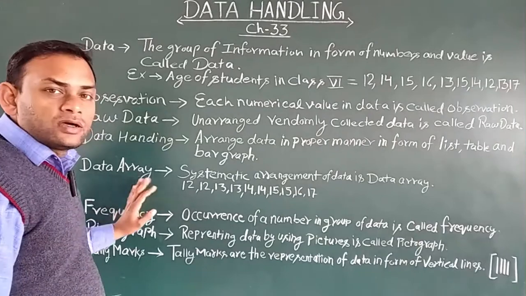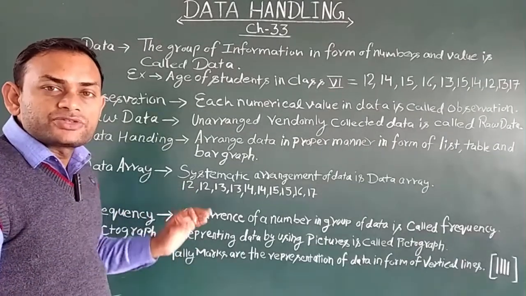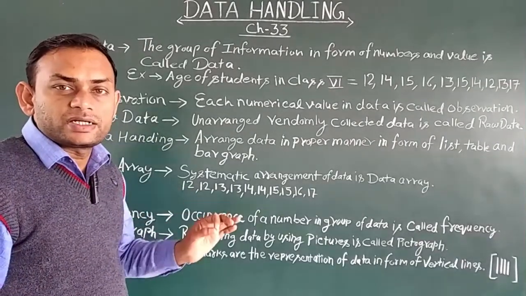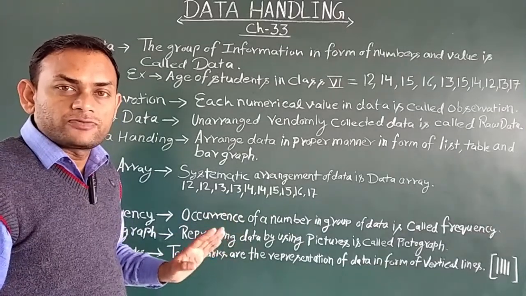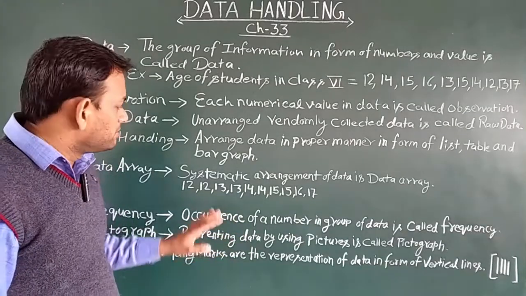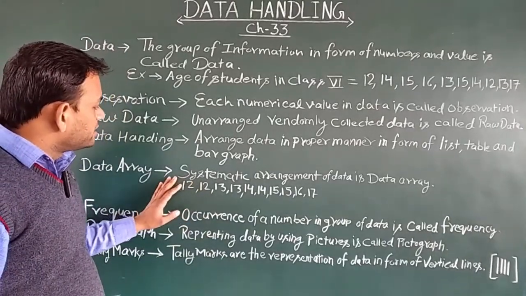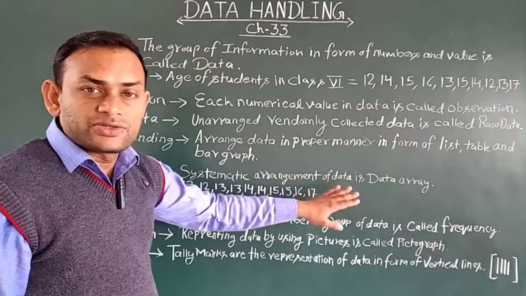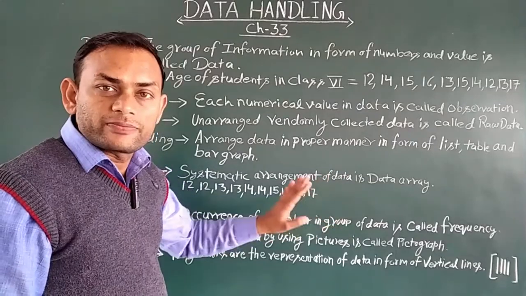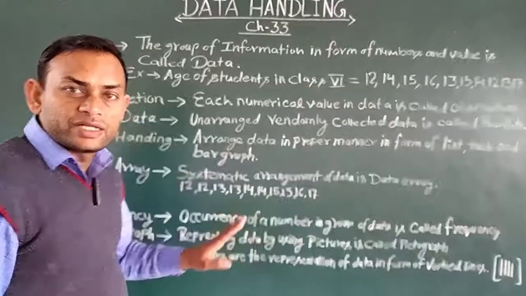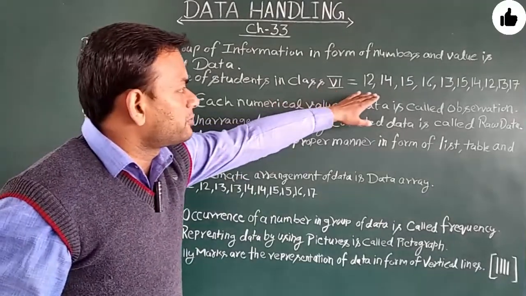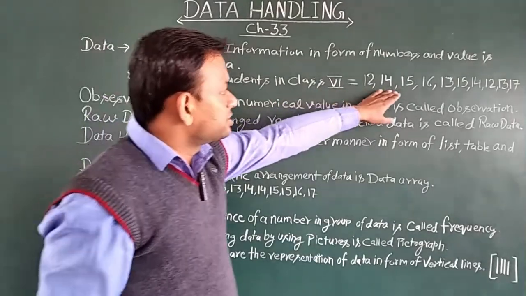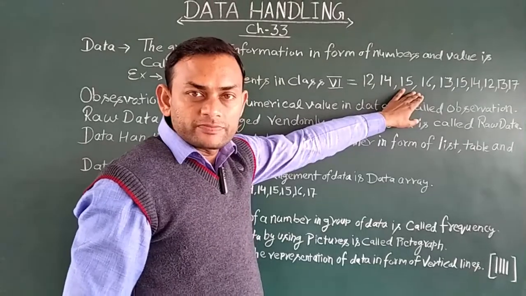Now, data array. What is a data array? The systematic arrangement of the data is called a data array. It means the arrangement of data in ascending or descending order. You can see that this information is in the form of raw data.